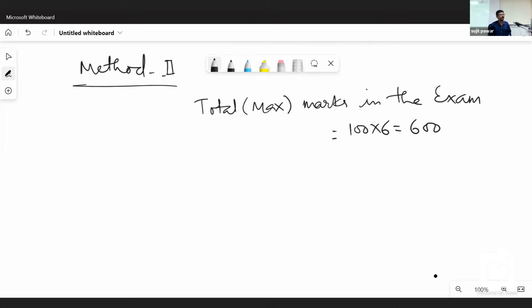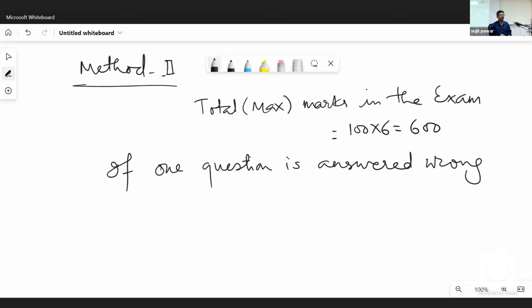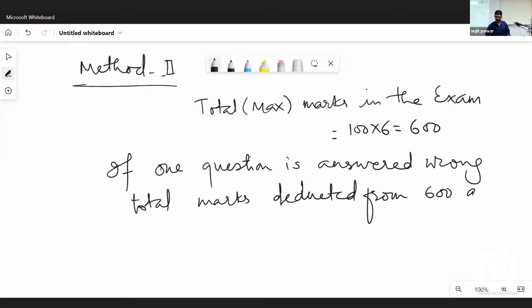Hundred into 6, that is 600. Okay. Next line. If one question is answered wrong, total marks deducted from 600 are 6 plus 3 is equal to 9.